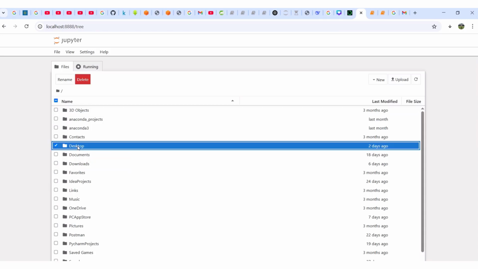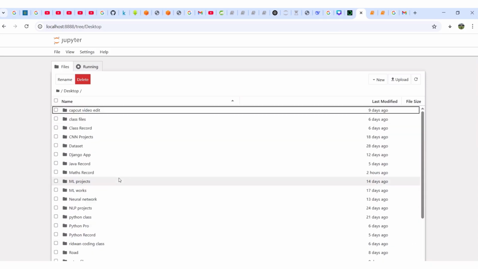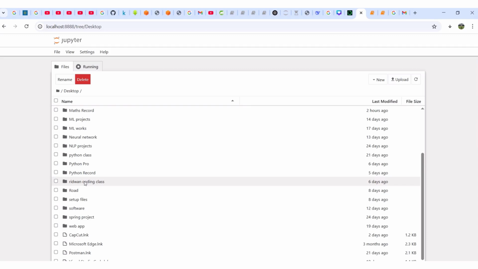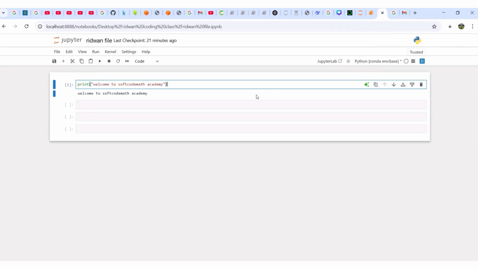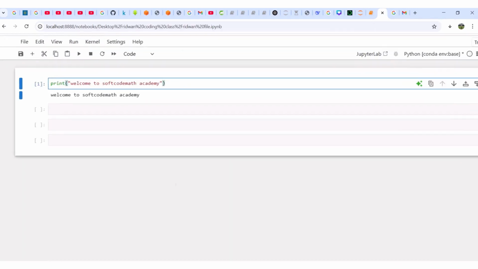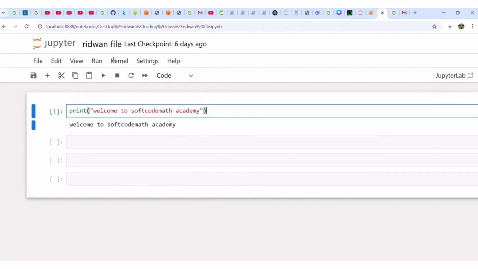Double click on desktop. Can you see it? These are all the files and folders I have on my desktop. What is the name of the folder I created? Read one coding class. Can you see? This is it. Beautiful. If I double click on Read one coding class now, can you see? Wow, I am here, because in the last class we have already named the file.